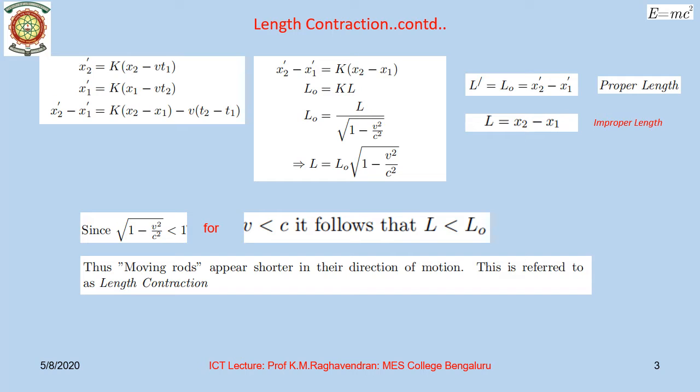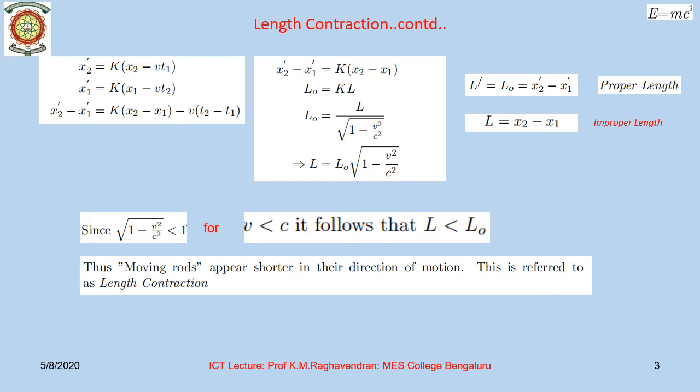Now, from the Lorentz transformation equation, we know that x2 dash can be written as k times x2 minus v t2. Similarly, x1 dash can be written as k times x1 minus v t1, and therefore x2 dash minus x1 dash will be equal to k times x2 minus x1 minus v into t2 minus t1.